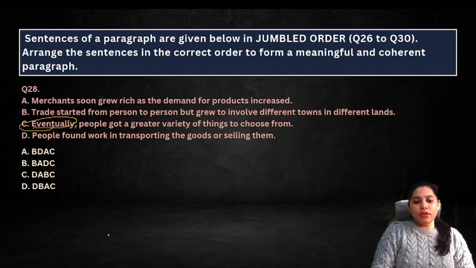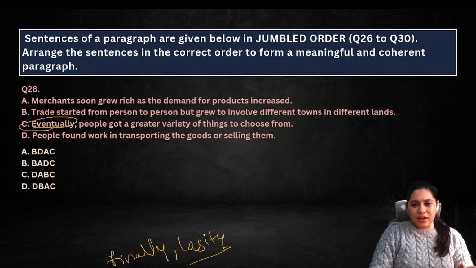What is eventually? Eventually means finally or lastly. So ideally ये sentence first तो नहीं हो सकता, correct? It has to be either at the end or definitely not in the start, or last or second last, right? Like that. So lastly or finally, right?